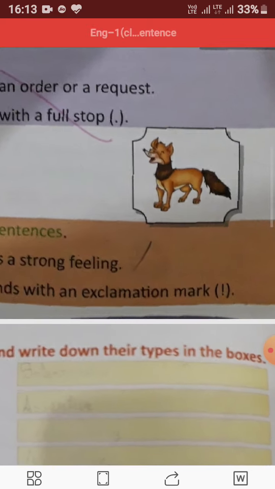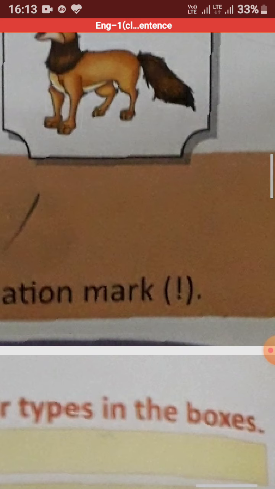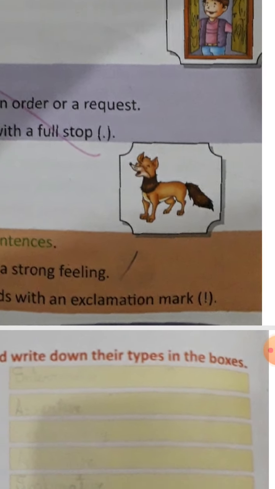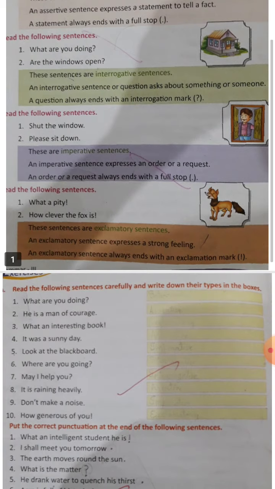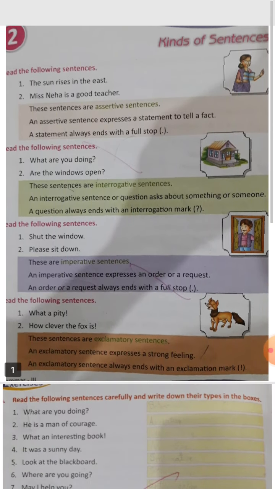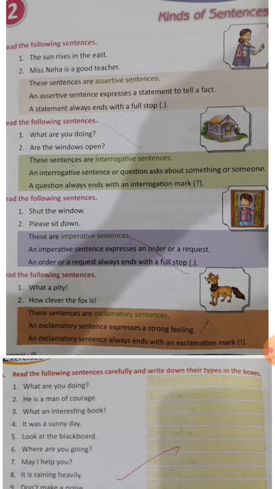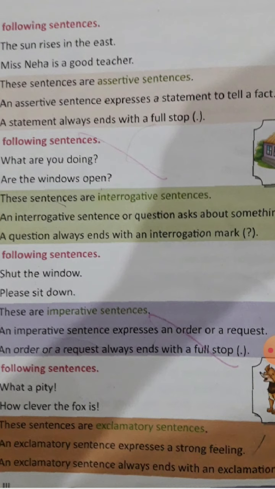Here you can see the mark. This is the mark at the end, which is called the exclamation mark. Okay. So basically we have read about all the four. Let's come to a recap. The first one is assertive. It ends with a full stop and it makes a statement to tell a fact.